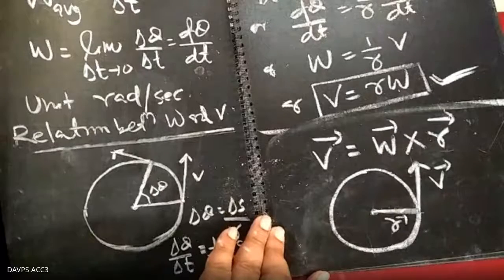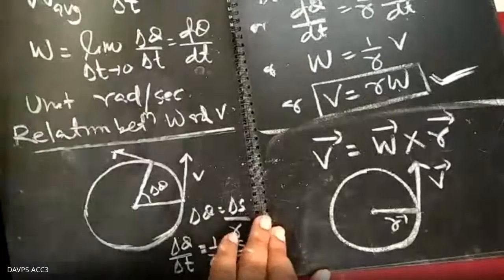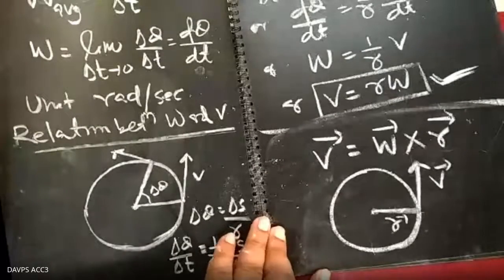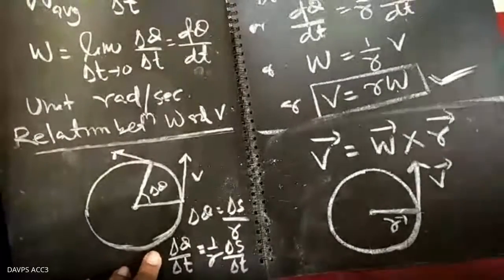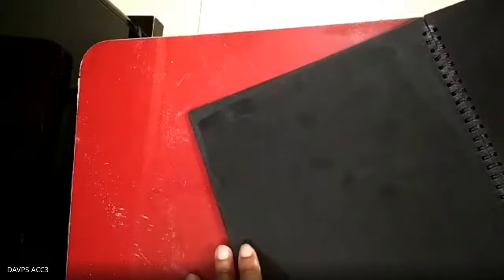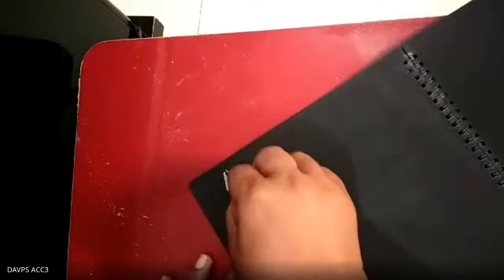Angular velocity is the time rate of change of angular displacement. Similarly, you write angular acceleration. Angular acceleration is the time rate of change of angular velocity.